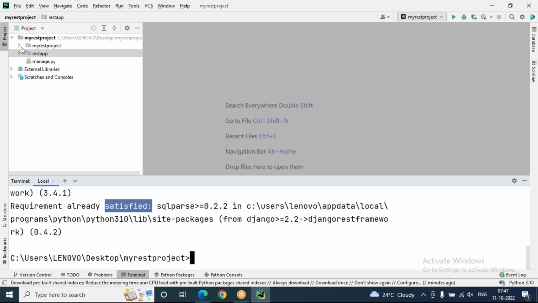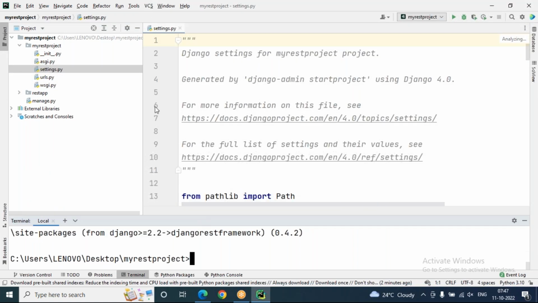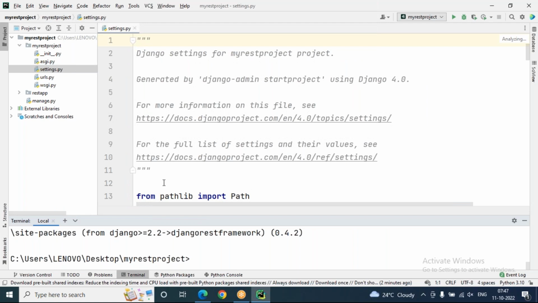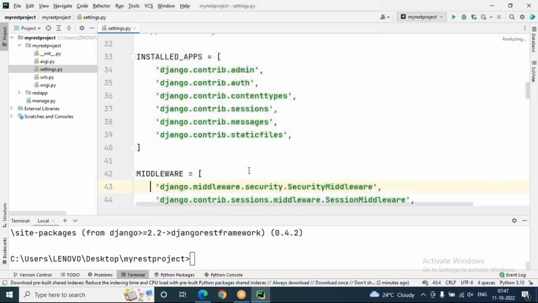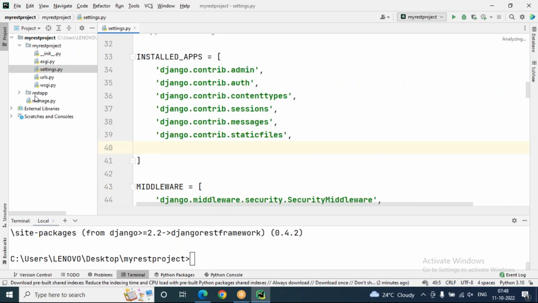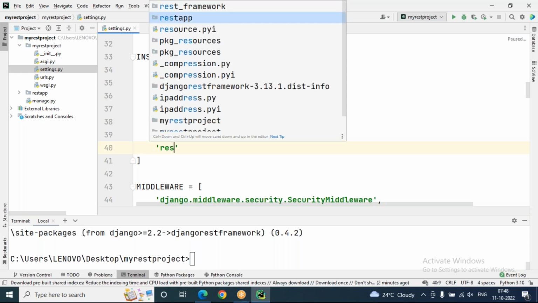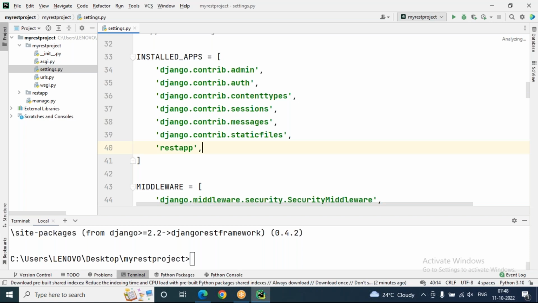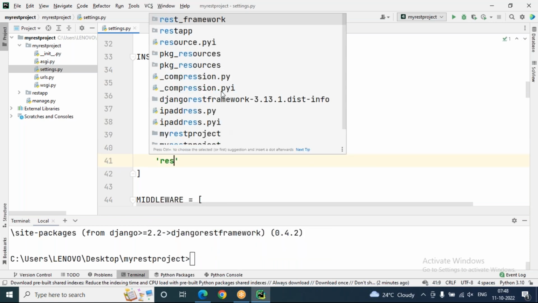But only one thing I need to do: immediately go to my project settings.py. Inside settings.py, I should tell the Django server that I'm working with the Django REST framework. How? Under INSTALLED_APPS. First we include your application name, rest app, because the application also needs to be installed. After that, include rest_framework.